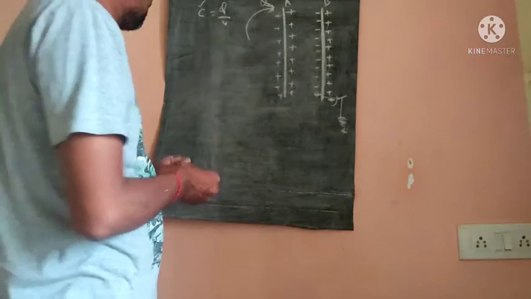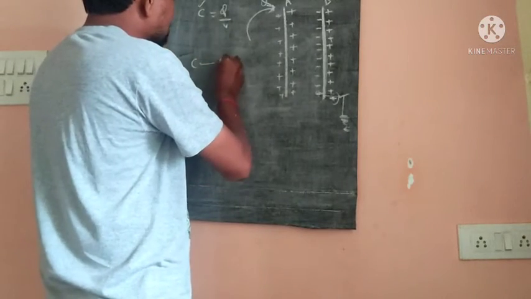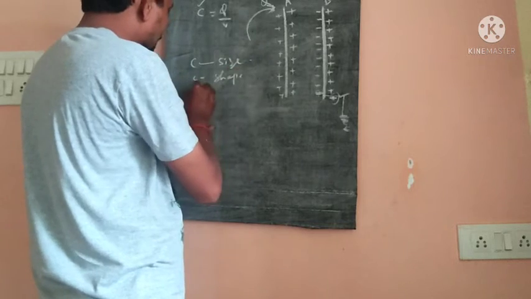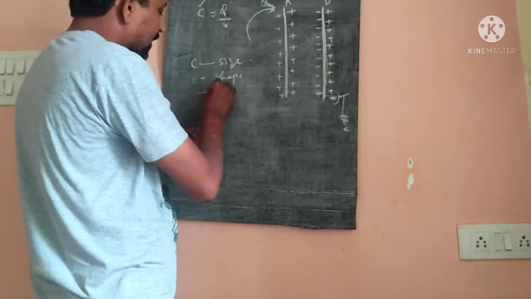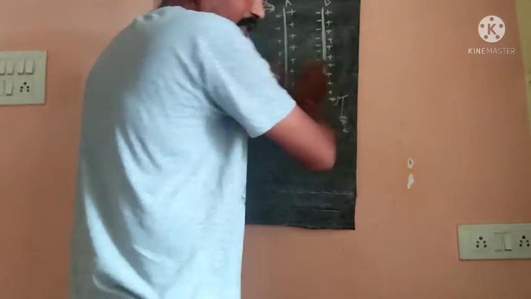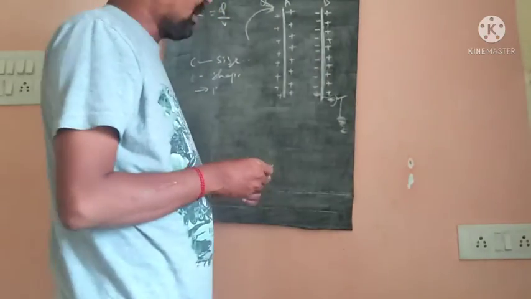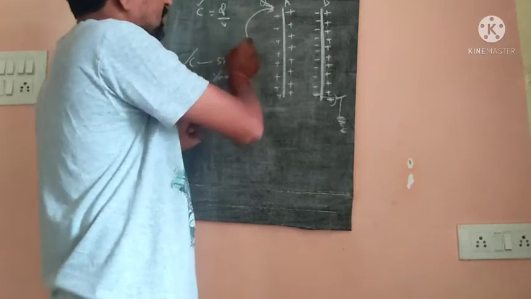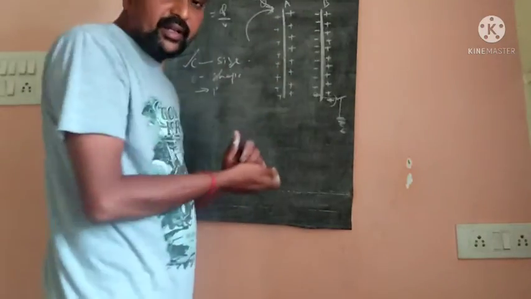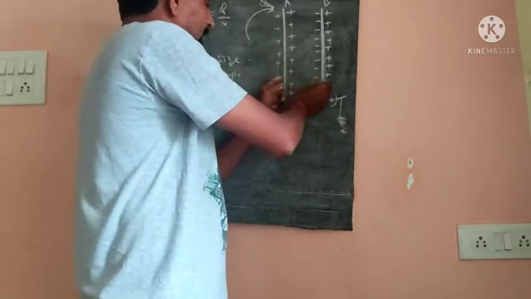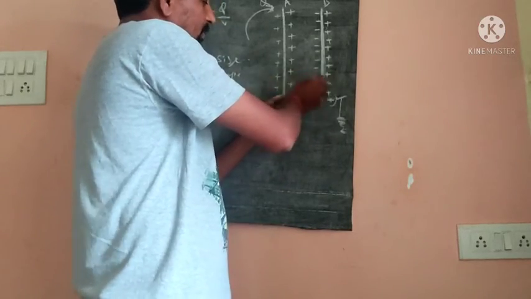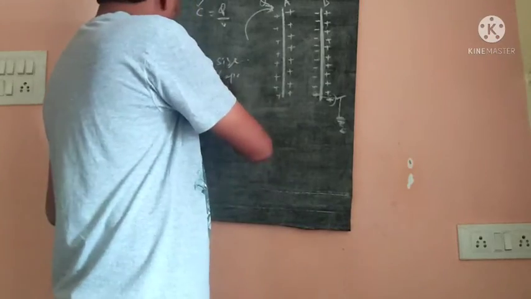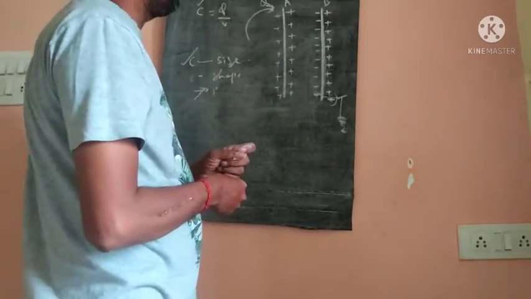The capacitance depends on the size of the conductor, the shape of the conductor, and also on the permittivity of free space and the permittivity of the medium between the two plates. What is called the principle of capacitance?